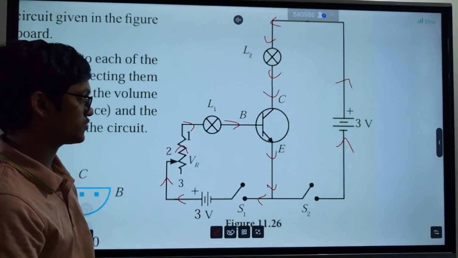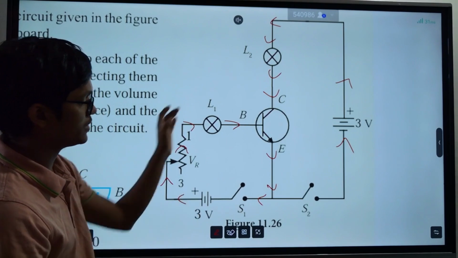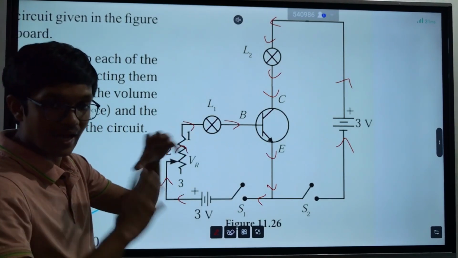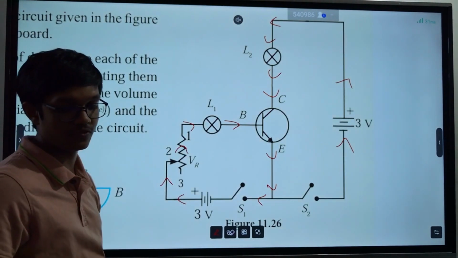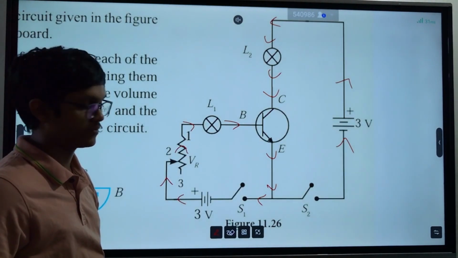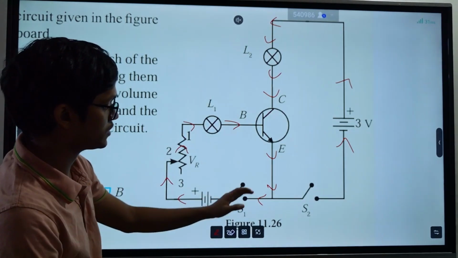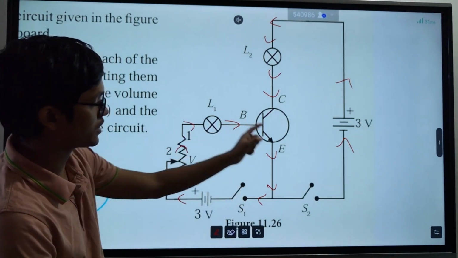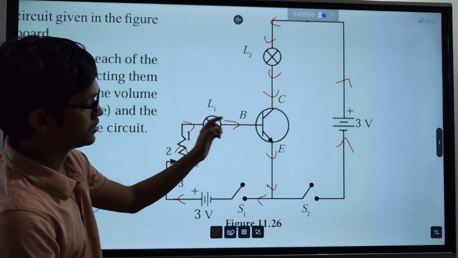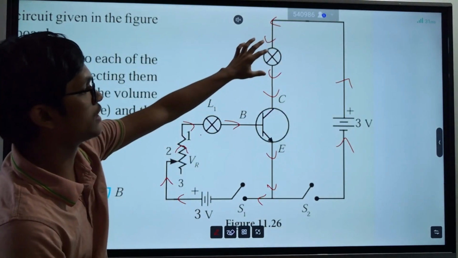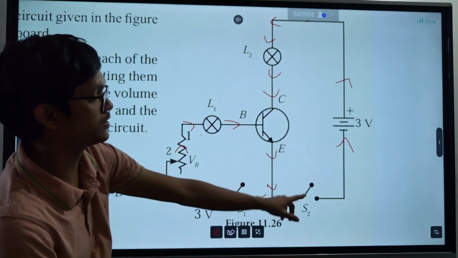So you have a battery. When you switch on this, there will be a current going in this part. And due to that reason, there will be a current going in this part. That means if you turn on this switch, there will be a current going in this part. So this bulb will turn on. But in this part there will be no current. Why? This bulb will be turned off. Why? This is open.